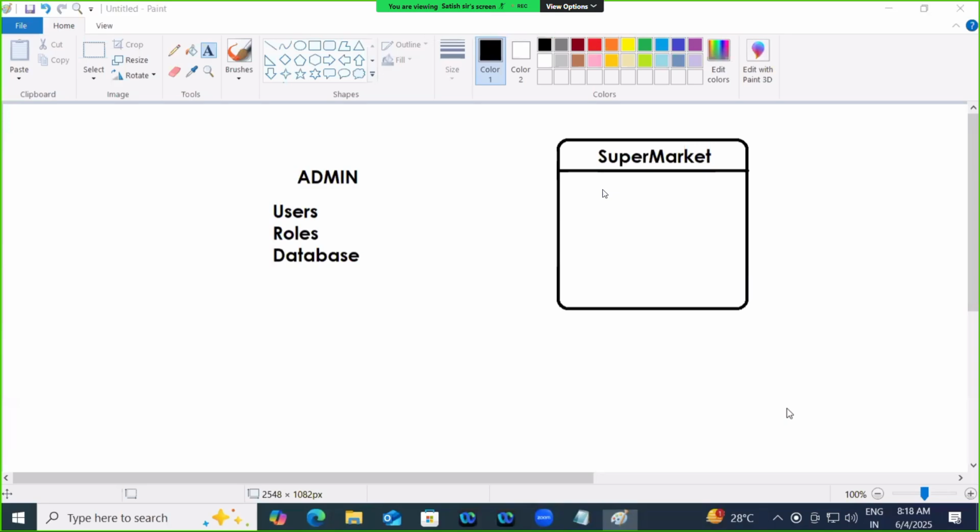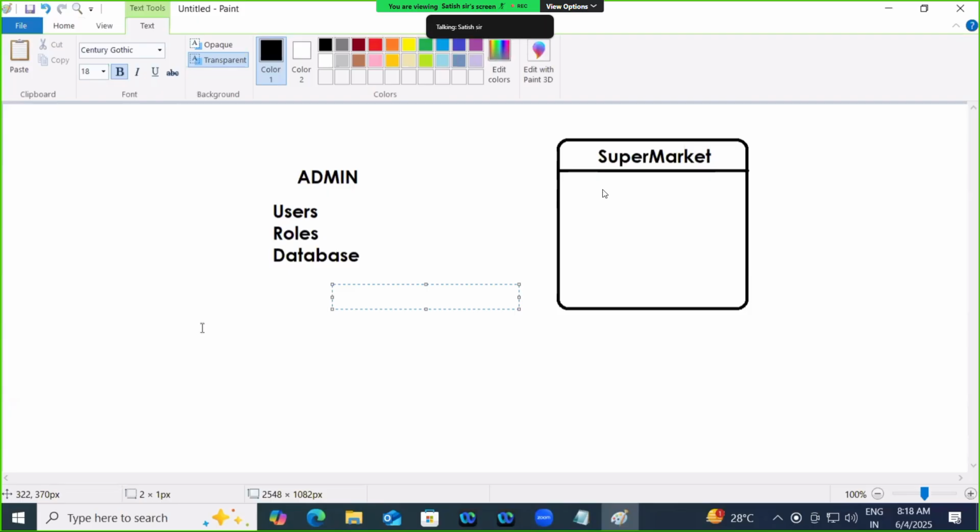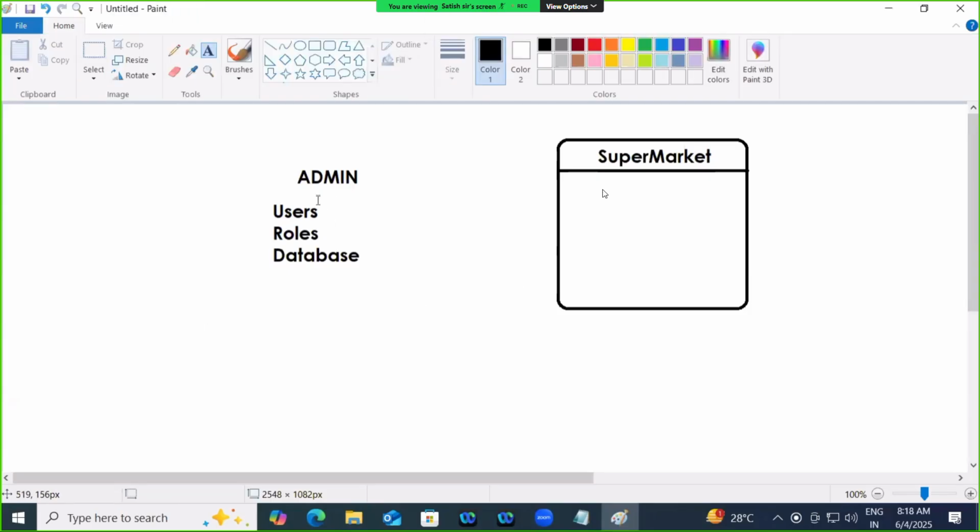So who can change the price? Employee, admin. If the user has permission to change the price, he can change it. Permission is nothing but a role here.